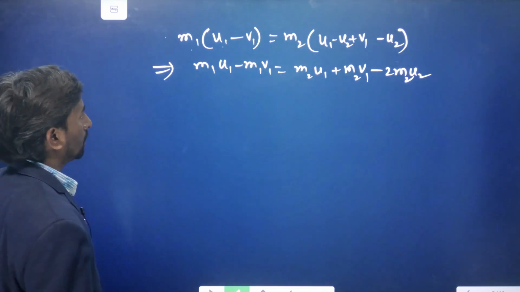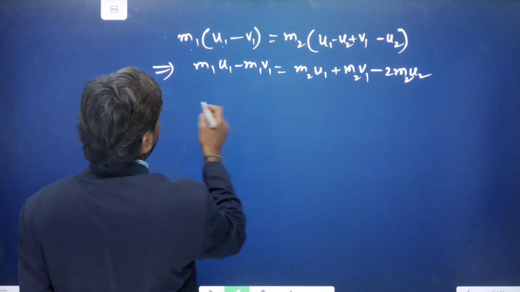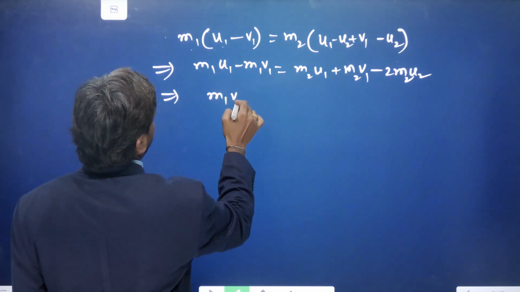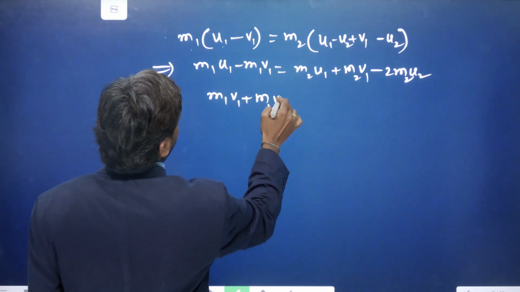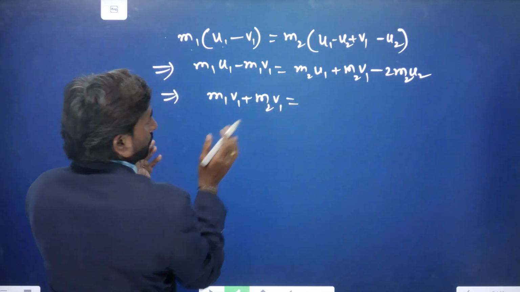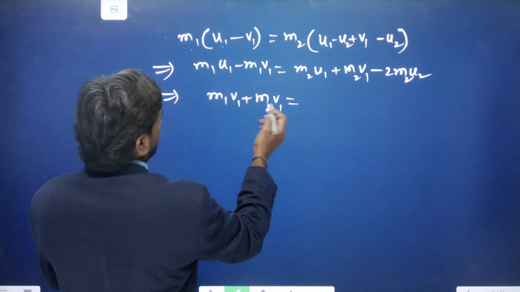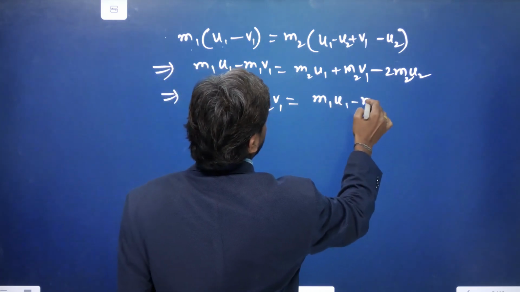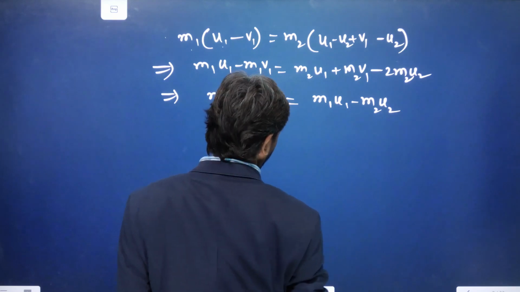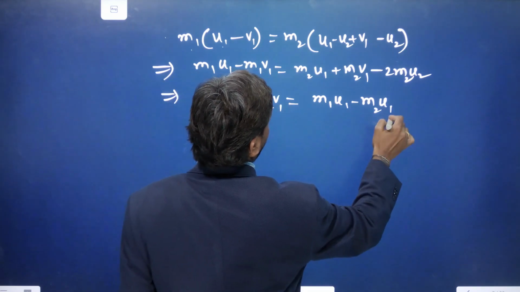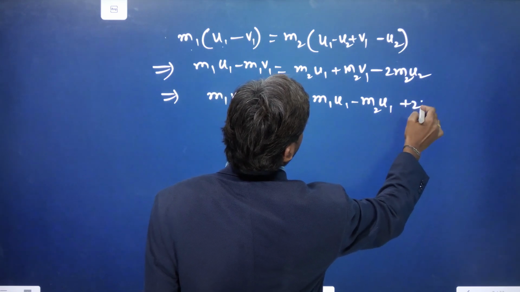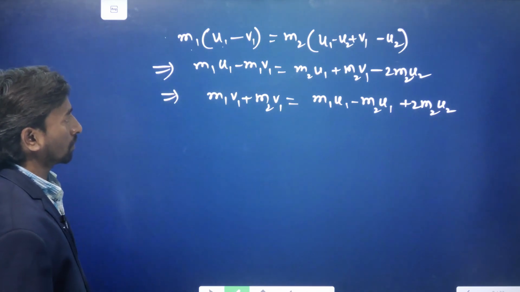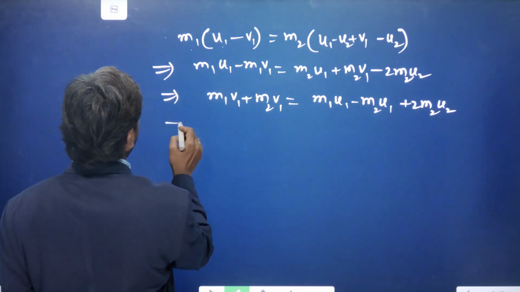So m1 v1 plus m2 v1, I am sending this term to that side, and the remaining here is m1 u1 minus m2 u1 plus 2 into m2 u2. Now from this we can take v1 common.